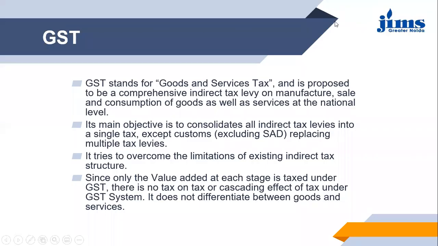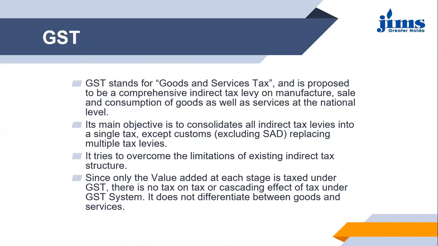The major flaws which were there in the indirect tax system previously: first, there was tax on tax, or you can say the cascading effect of tax, under the indirect tax system that was previously there.